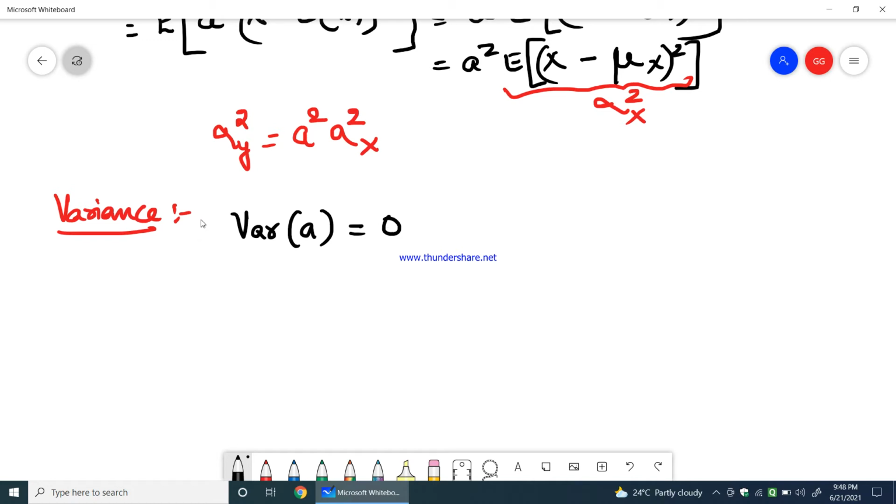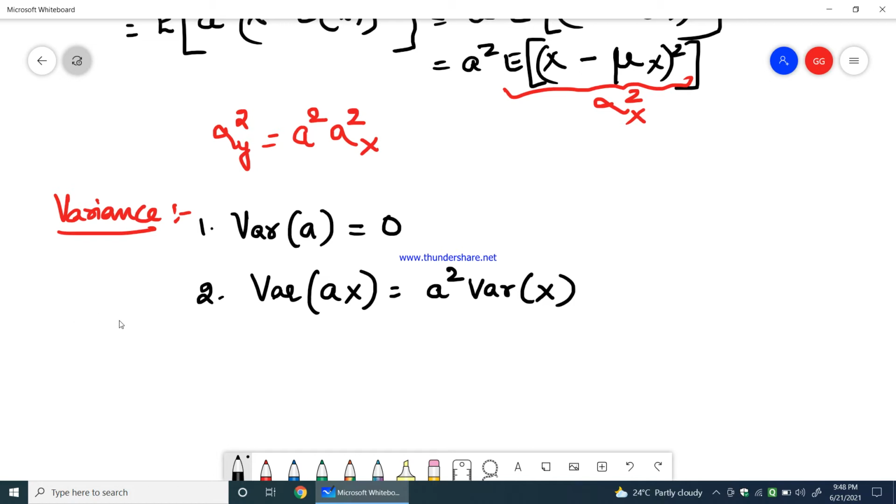This is the first one. Second one, variance of the constant multiplied by the random variable X, that would be a square into variance of X. Okay, variance of constant a multiplied by the random variable X, that would be equal to a square into variance of X.